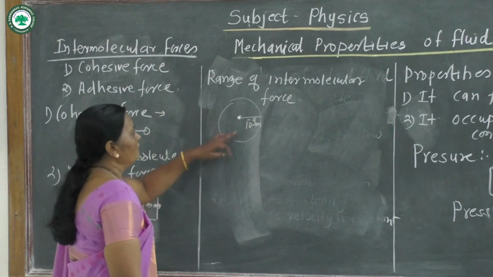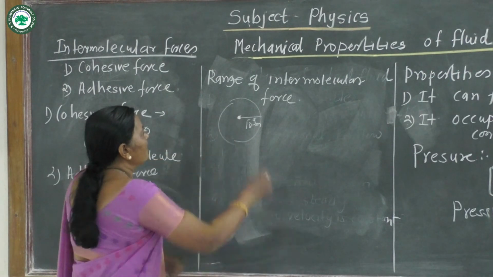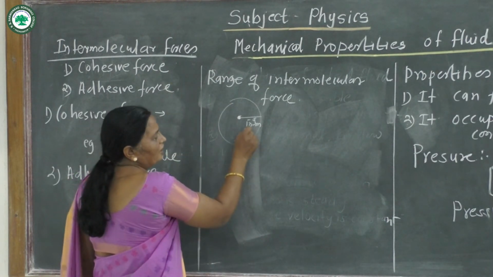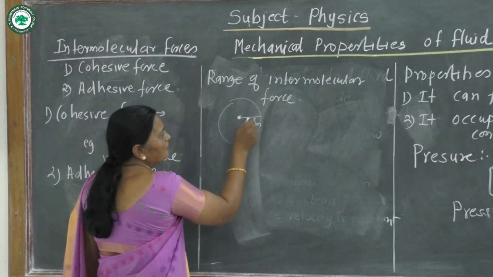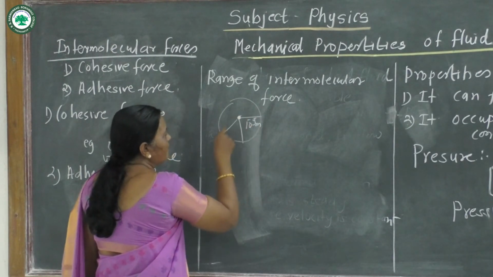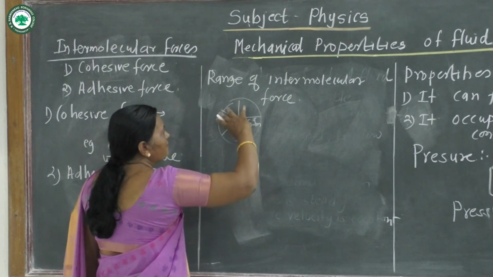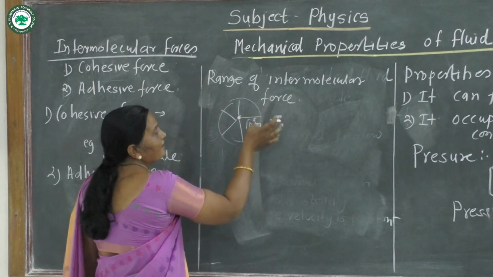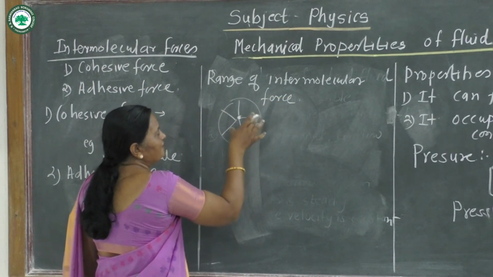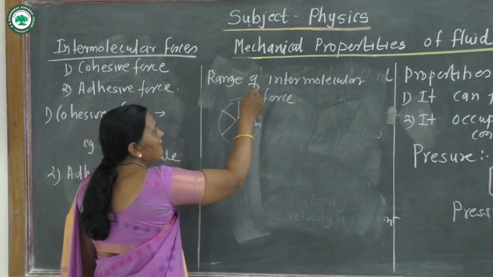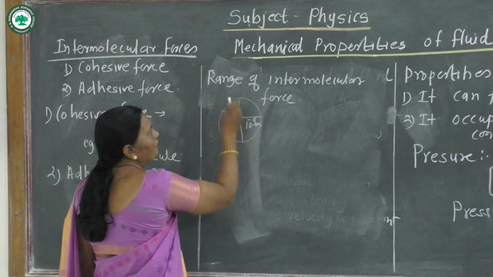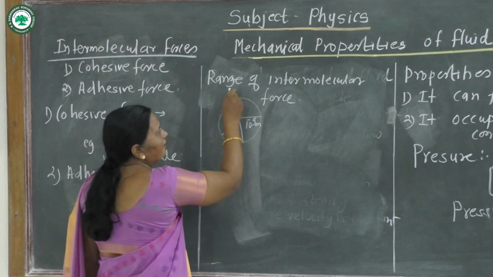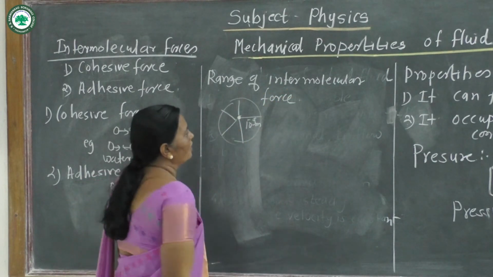These intermolecular forces are short range forces. That effective distance from the molecule, within which the intermolecular forces are effective, is called the range of intermolecular force.